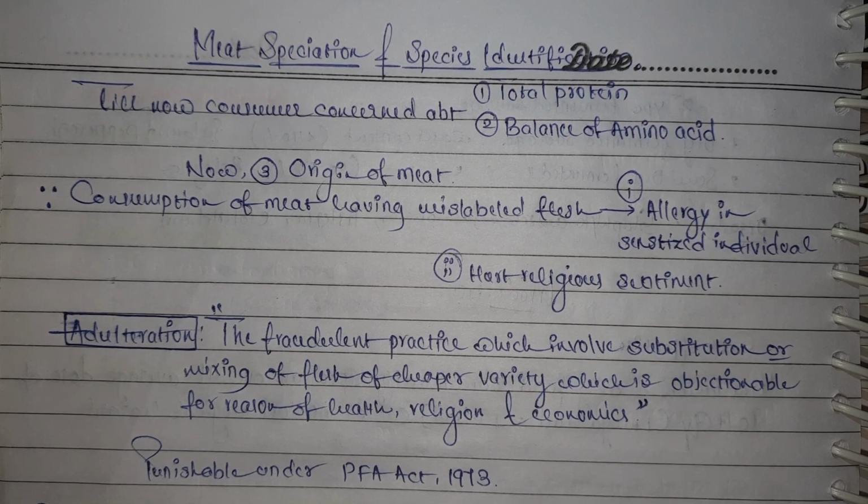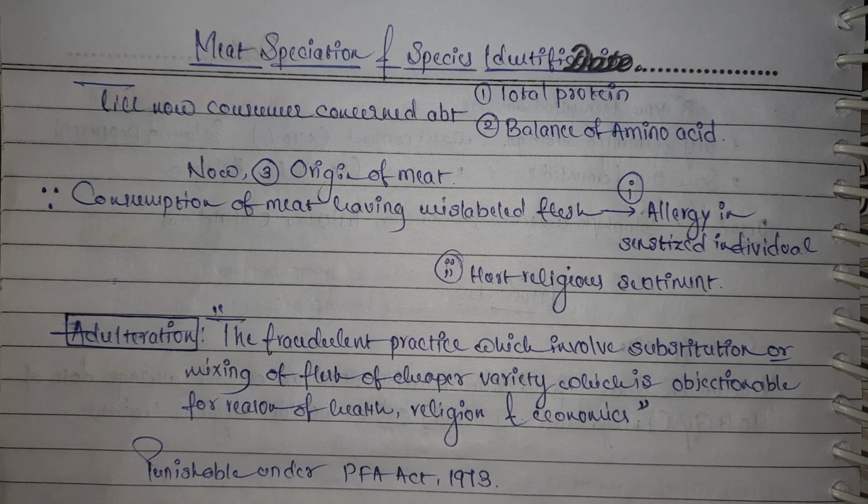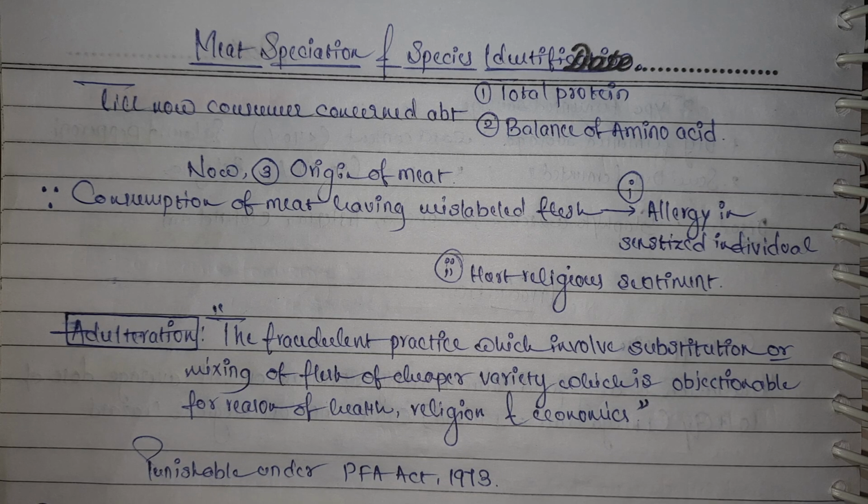Hello there. So today's topic of discussion is meat speciation and species identification. Till now, the consumers purchasing meat were much more concerned about the total protein present in the meat and the balance of the amino acids present in the meat. But nowadays, consumers are more aware and they want to know even the origin of the meat.